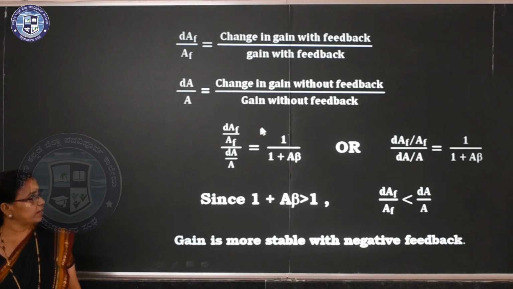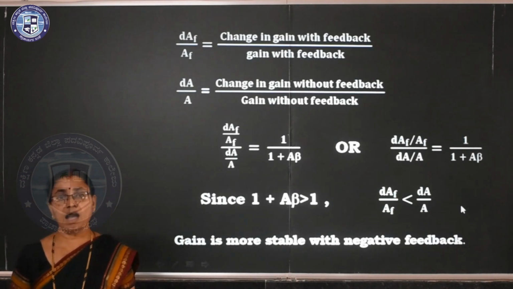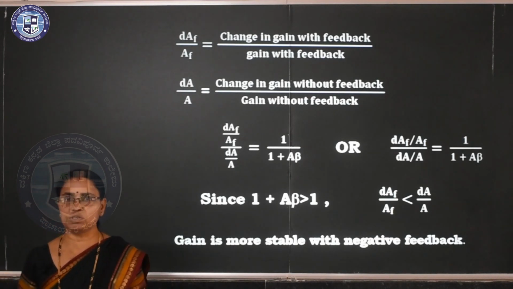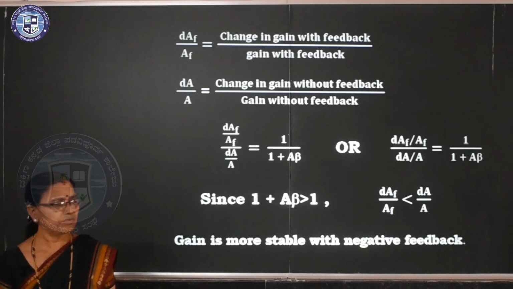Clear? If the right quantity is less than 1, we come to know dAf by Af is less than dA by A. It means the fluctuation of gain after the feedback is reduced compared to before feedback.